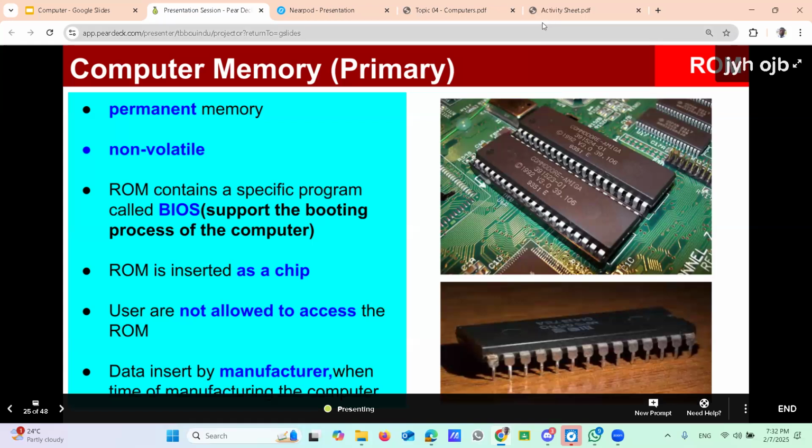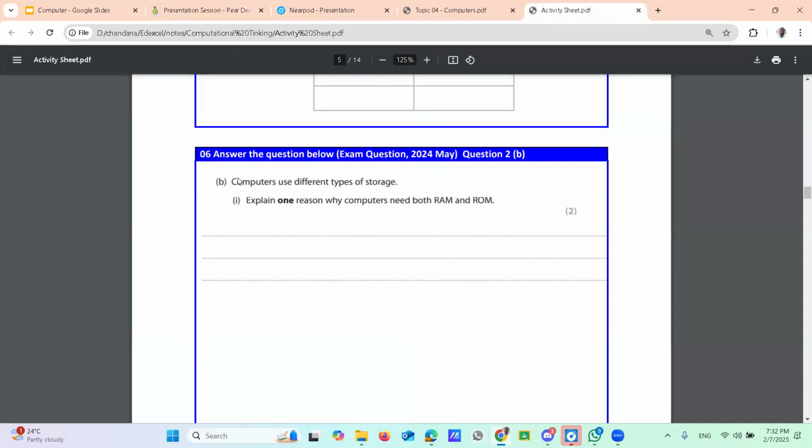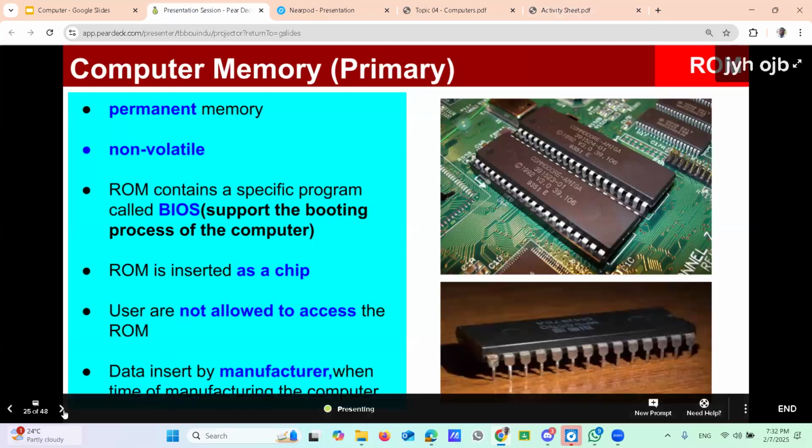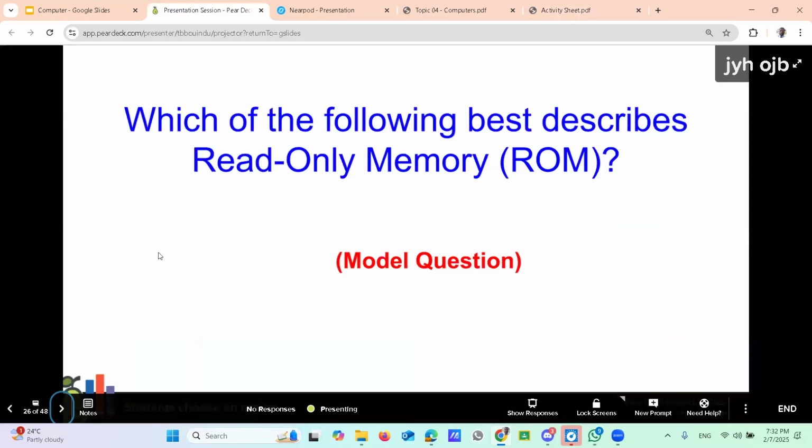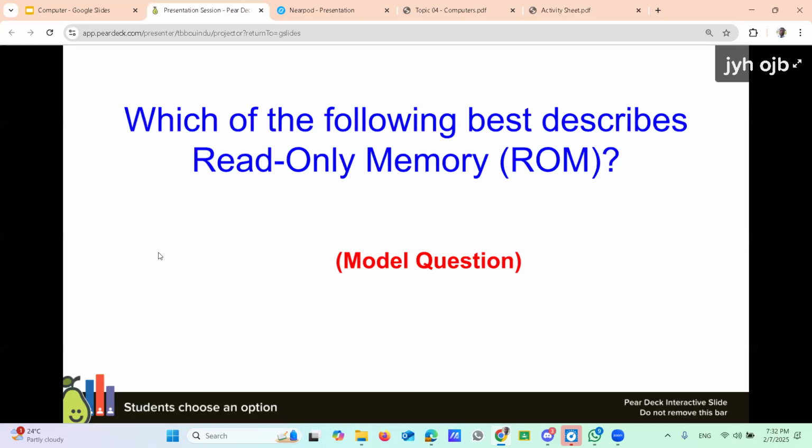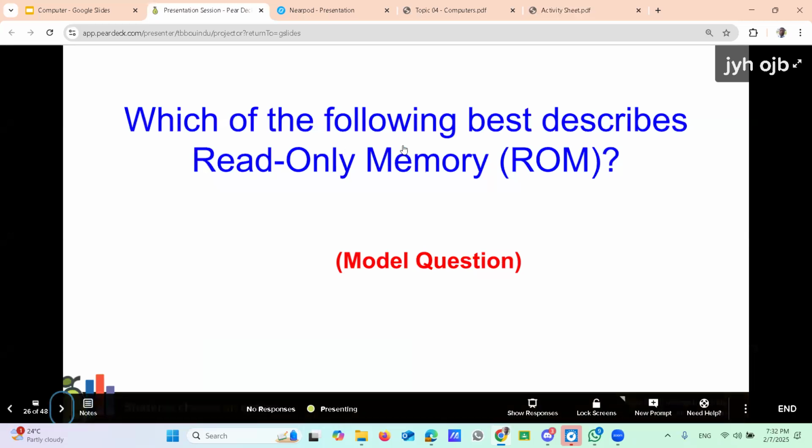Now moving to the questions. Activity 6. Here also, the 2024 May exam, question number 2B. Now write down the answer in your book. This one is an MCQ: Which of the following best describes the read-only memory?